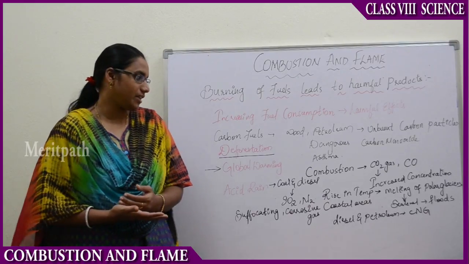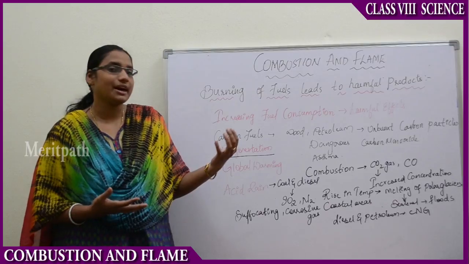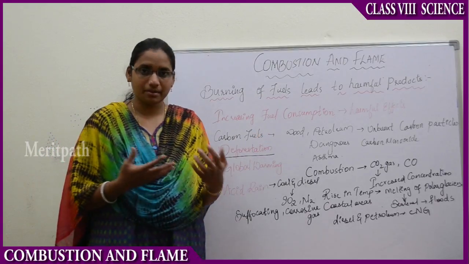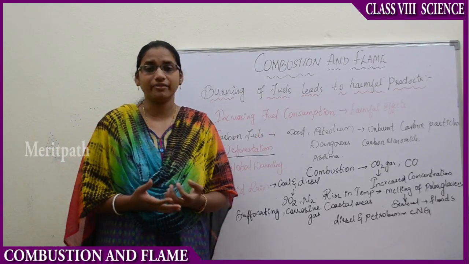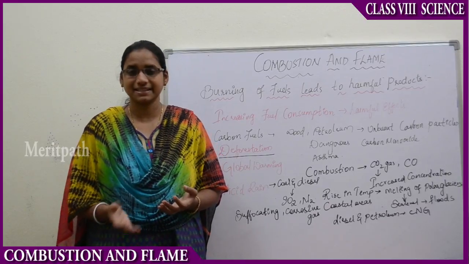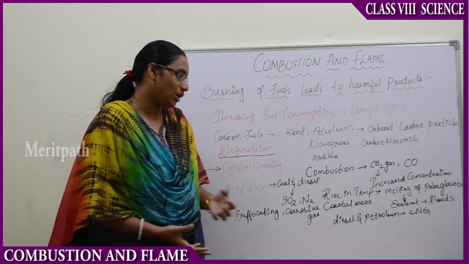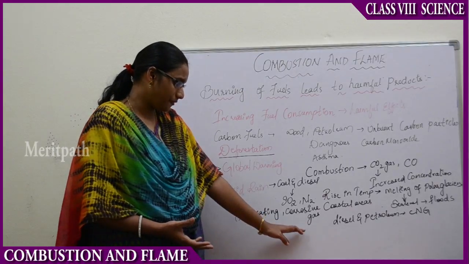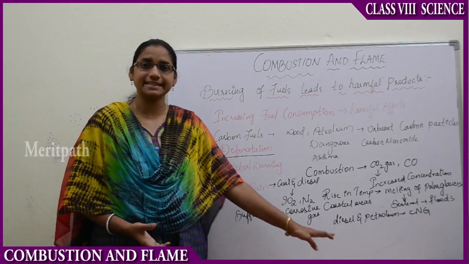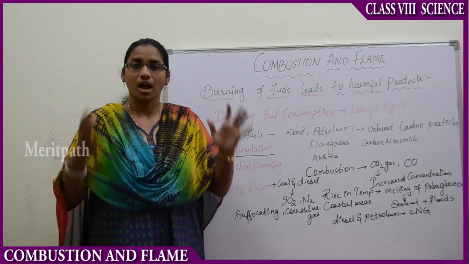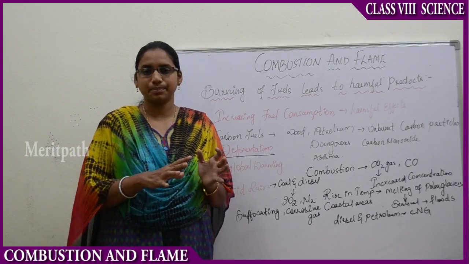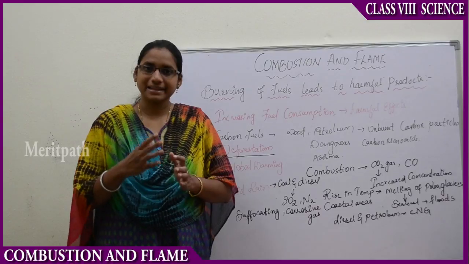We have to eliminate the traditional process of cutting plants and wood, and go for LPG, liquefied petroleum gas, for cooking purposes, and also change from diesel, petroleum and coal products to compressed natural gas.